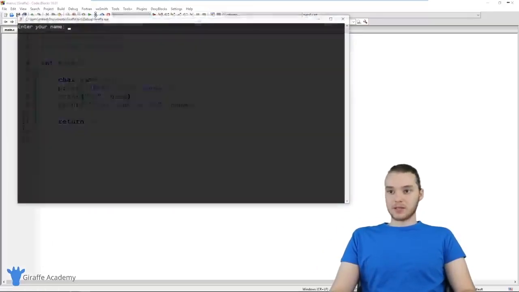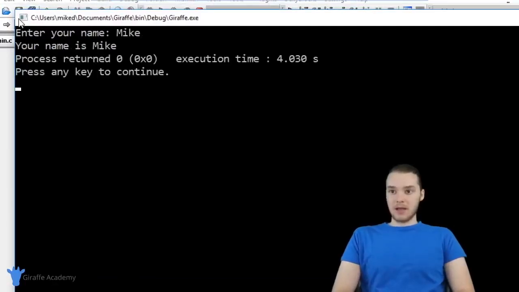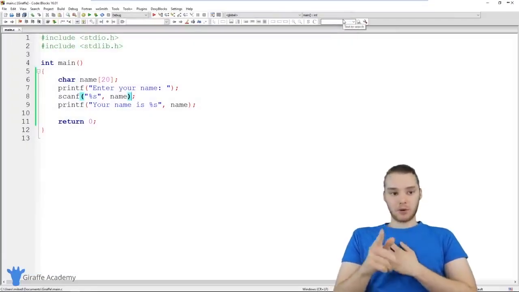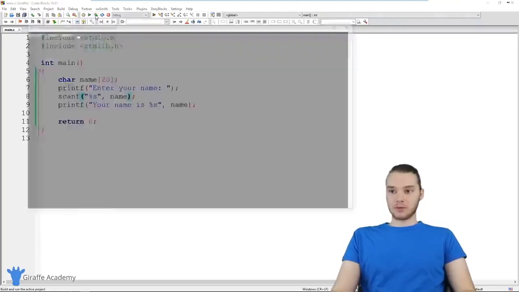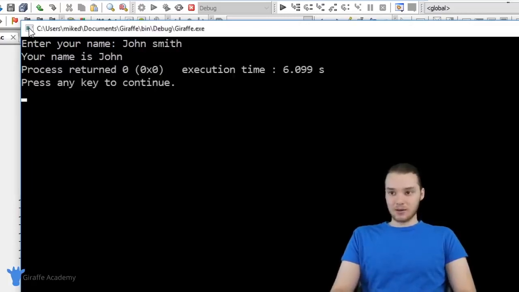So let's go ahead and run this. And it says enter your name. So my name is Mike. And you'll see it says your name is Mike. So that works out really well. But there is one problem when we're using scanf in order to get a string from the user. So for example, if I came in here and I said enter your name and I said my name was John Smith, when I click enter, you'll notice that it's only saying your name is John. It's not including Smith over here.